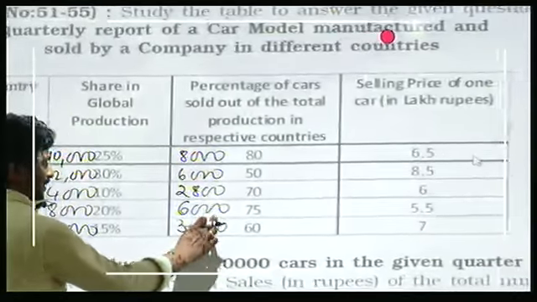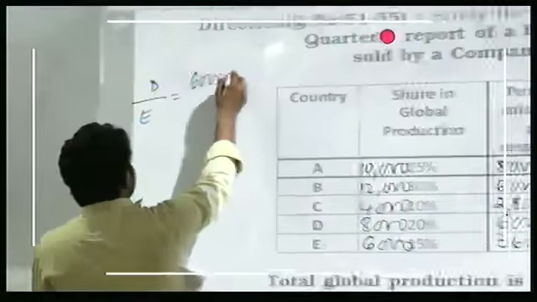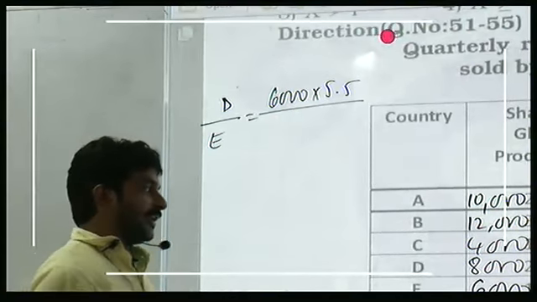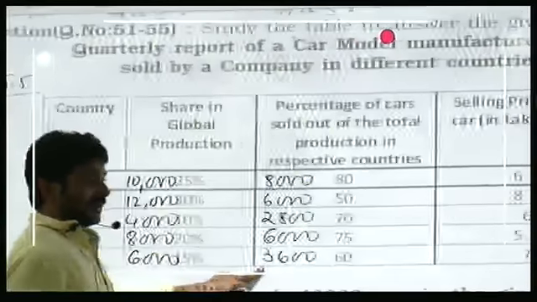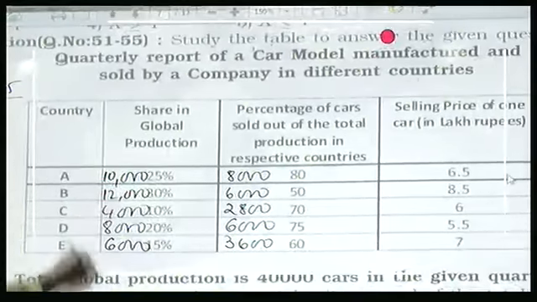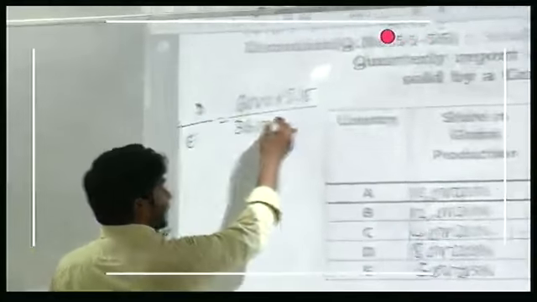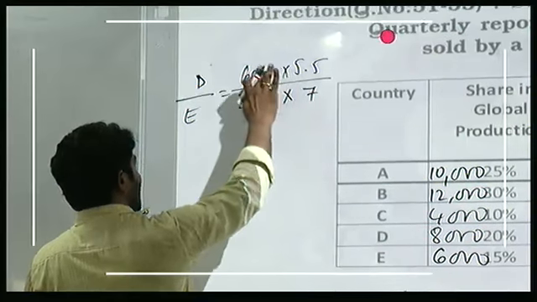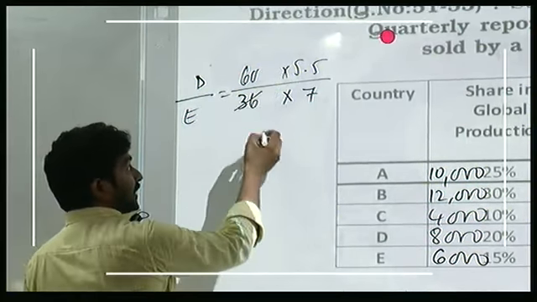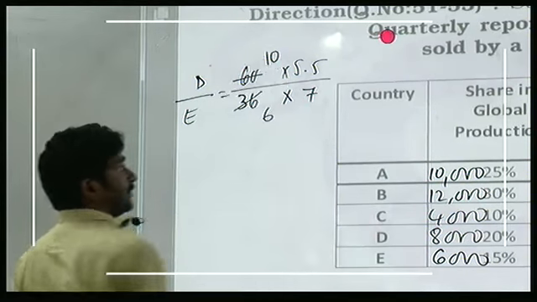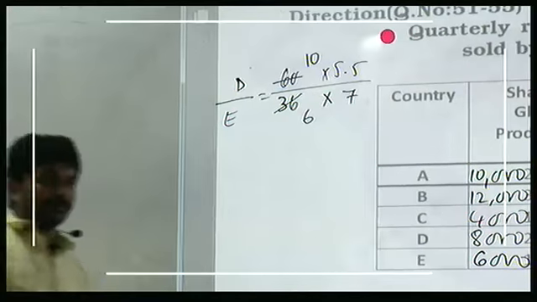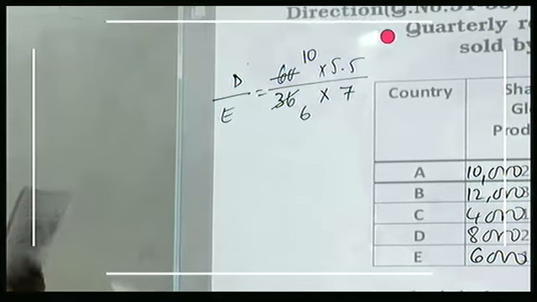In country D, how many cars were sold? 6,000. And each car price is 5.5. So total selling price is 6,000 into 5.5. And in company E, how many were sold? 3,600. And each cost is 7 lakhs. So that is 3,600 into 7 lakhs. 2 zeros cancel. 6 times, 10 times. Do you have any more cancellations? No. 55, 42. 55 by 42. First option.